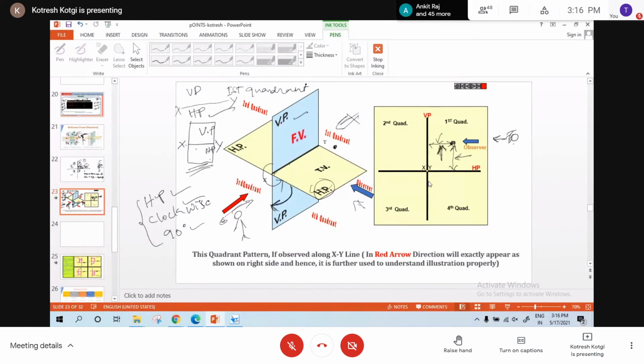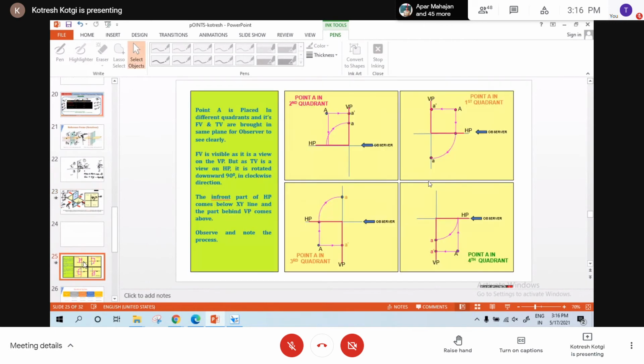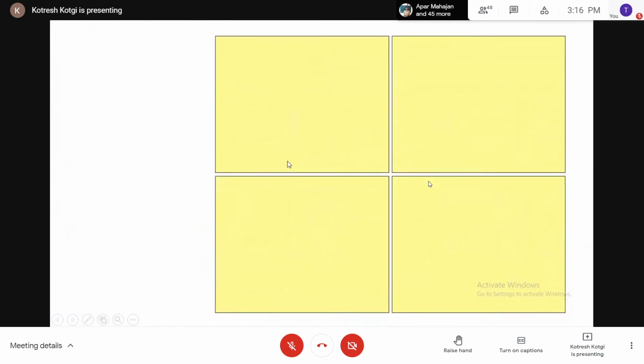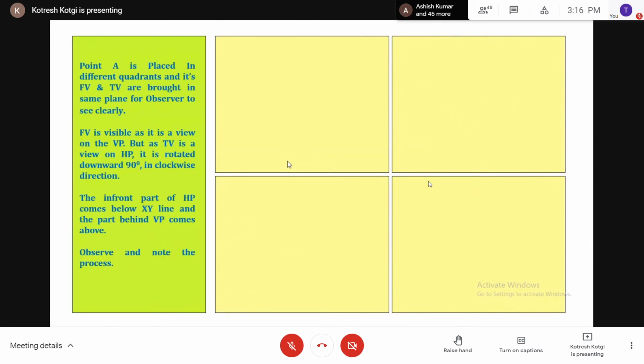Now, the same thing I will show here. You see, this is a quadrant. We have 4 quadrants. Point A is placed in different quadrants and its front view and top view are brought in the same plane for the observer to see clearly. It means we are converting 3D to 2D. That is the meaning of that sentence. Is that clear?